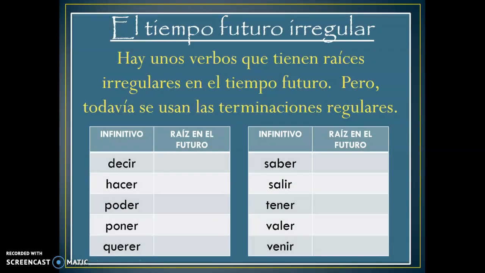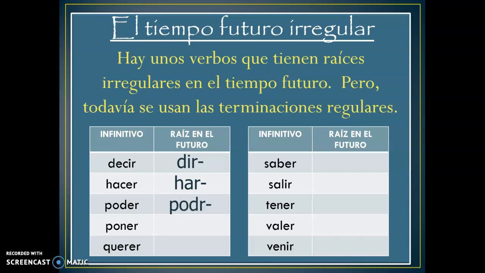There are no stem changers for future tense. There's no such thing as a stem change for future, but there are irregulars. So for the irregulars, this is the list of irregulars, and you just take the stem and you put the ending after it. So decir, the stem is dir. So instead of saying deciré, decirás, you would say diré, dirás, dirá, diremos, diréis, dirán. Hacer is like a pirate. Haré, harás, hará, haremos, haréis, harán.